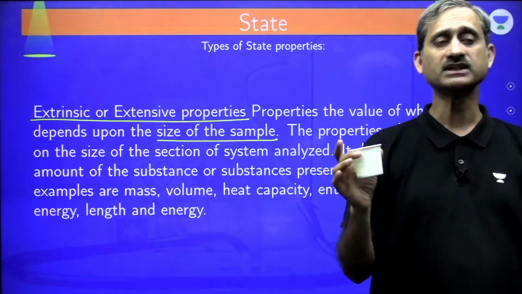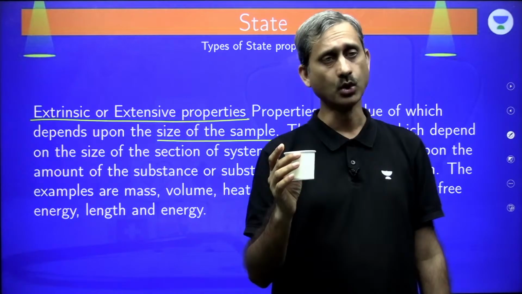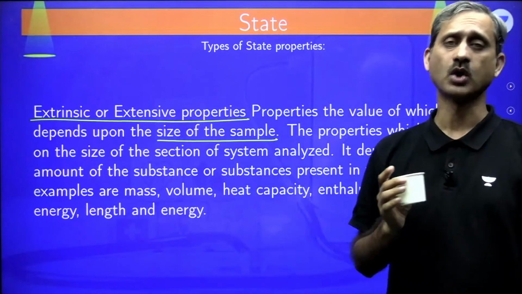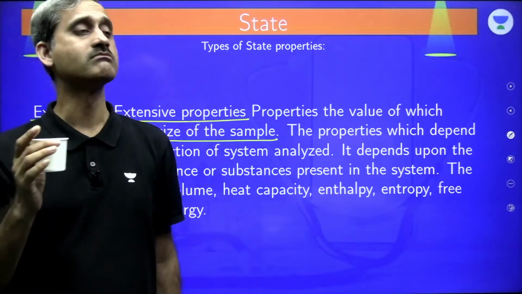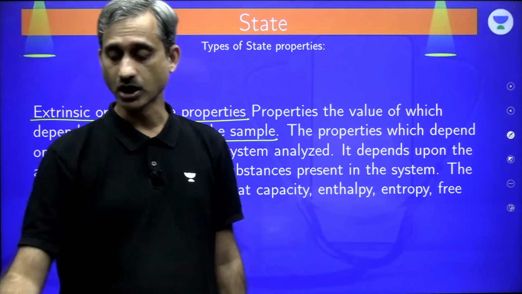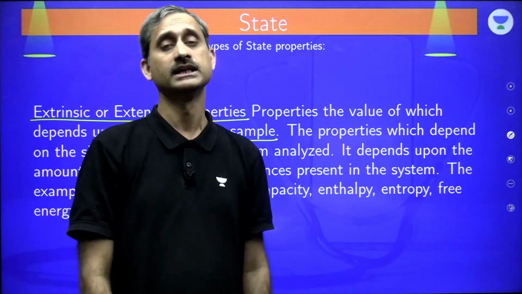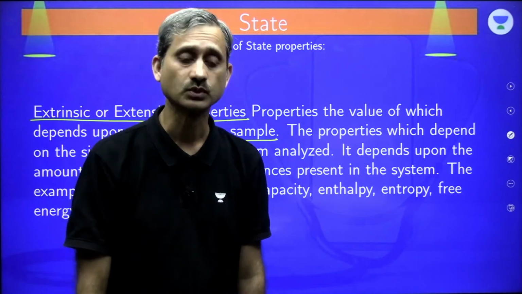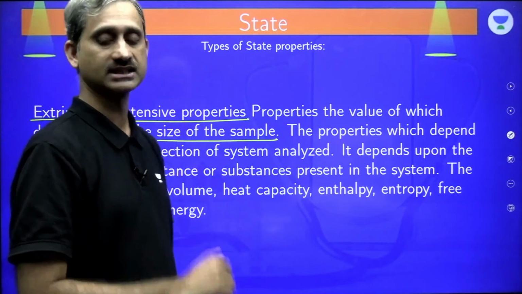Then there are certain properties which are going to depend on the amount of water, like volume, like mass, like moles. So, mass, volume, moles, they are going to depend on the amount of the sample I take. If I take a drop, then this is going to be different. If I take the entire glass full of water, it's going to be different. So, that is what we have as the extrinsic or extensive properties.